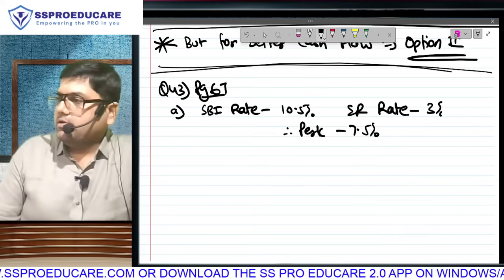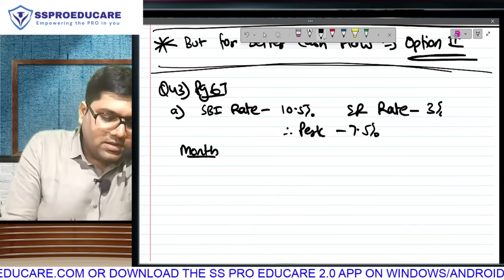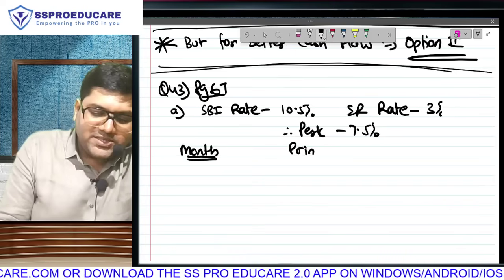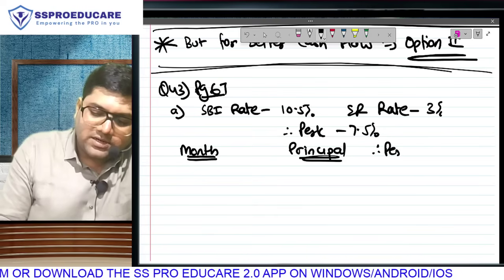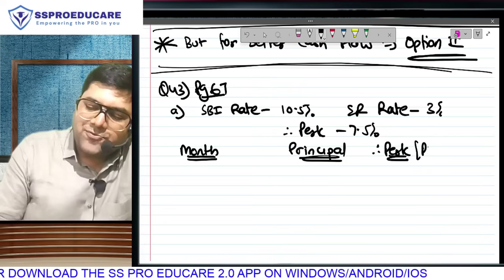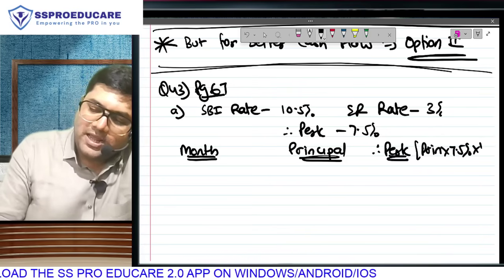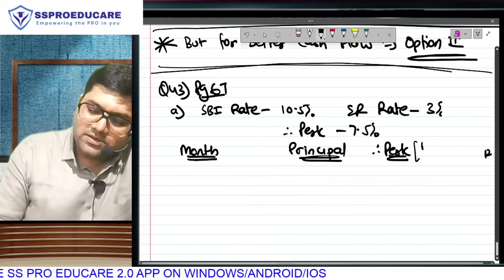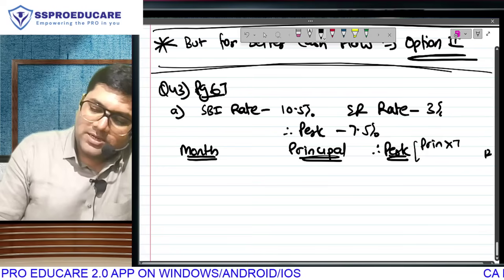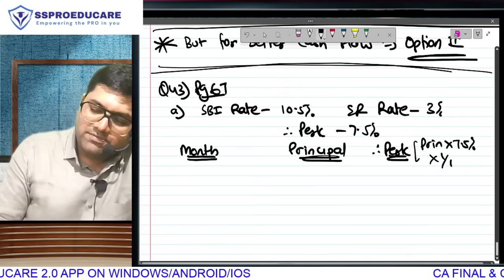7.5%. Correct? So all we have to do is take the month. In that month, whatever is the principal, because once we find out the principal, our perquisite is sorted. Take the principal from column number 2, multiply by 7.5% and 1 by 12. So you will start getting the perquisite of every month. Take your principal, multiply by 7.5% and 1 by 12.